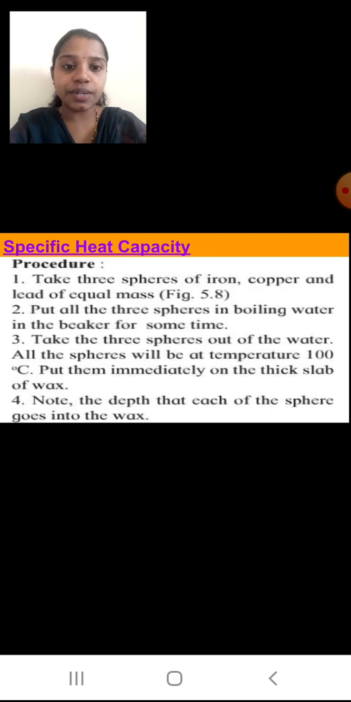Put them immediately on a thick slab of wax. I have taken a thick slab of wax and I am going to put the balls onto it. Note the depth that each sphere goes into the wax. Depth means how much inside the 3 balls are going. We'll see the observations. Can you guess what the observation will be? Will it be different, or will all 3 balls go down into the wax at the same speed? Think. Okay, we'll see what happens.